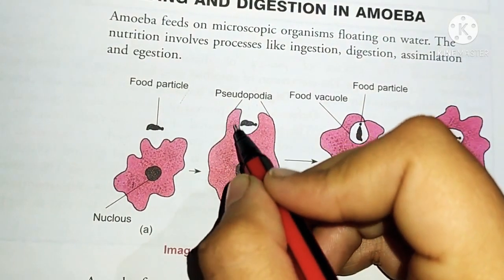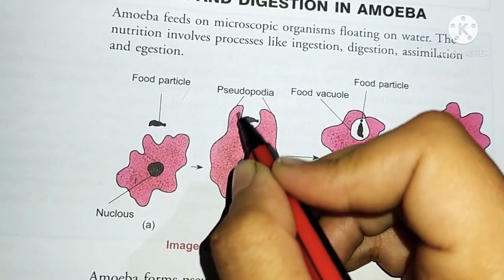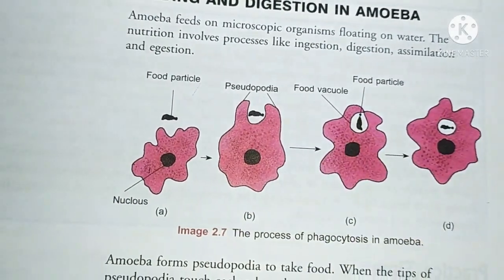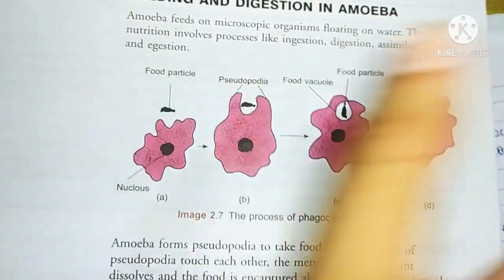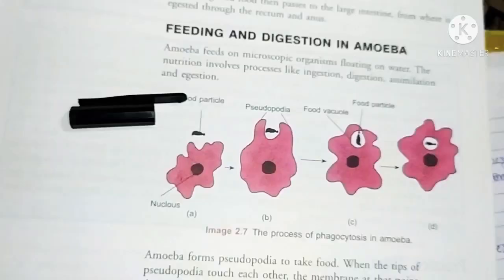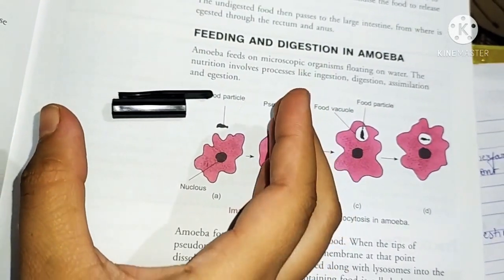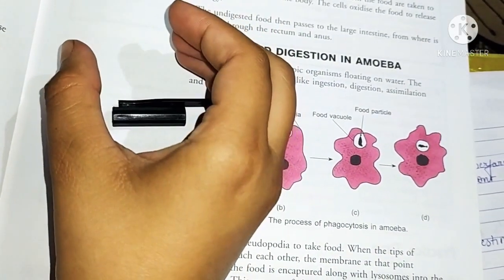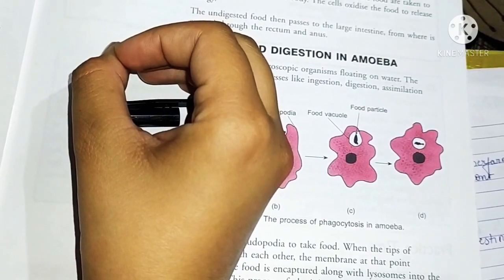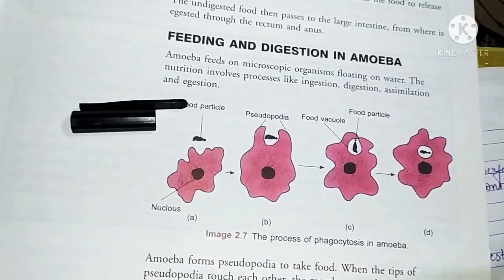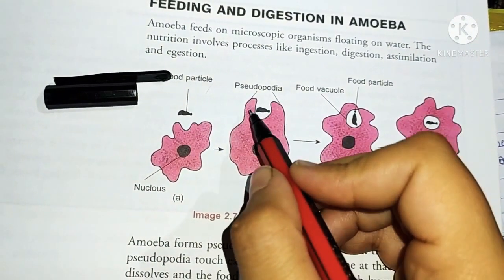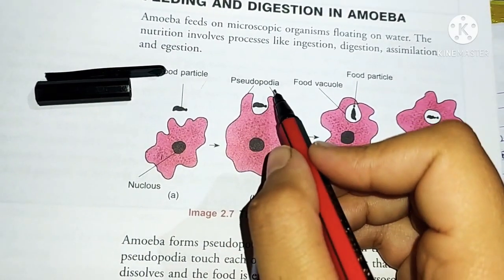It makes an arm-like structure like this. For example, this is food and this is the amoeba, so it will make a structure like this so that it will capture it like this. Okay, so it makes an arm-like structure and we call this structure pseudopodia.